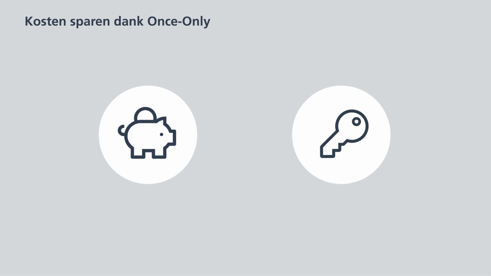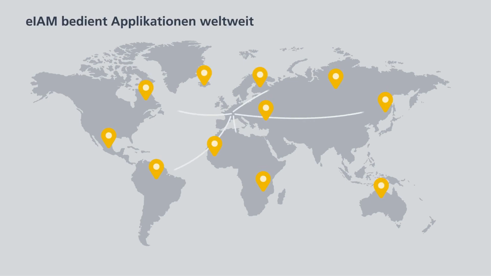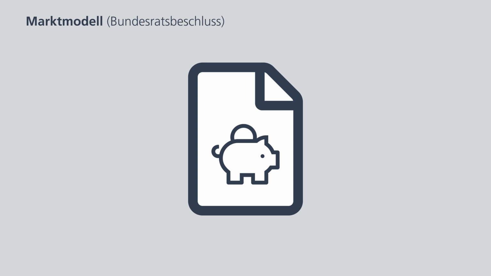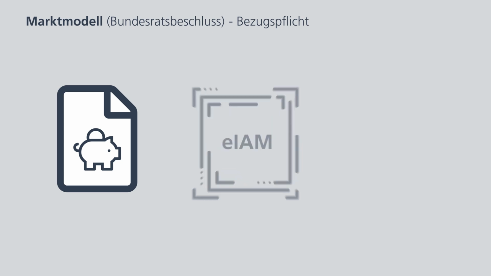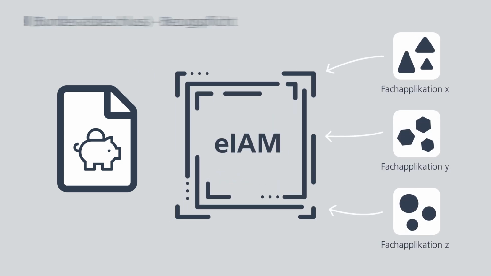It doesn't matter how the target application is used or where. EIAM can run applications all over the world. To increase economic efficiency, the use of EIAM is governed by a so-called market model which sets out an obligation to use the system. In other words, Federal administration applications must be connected to EIAM.